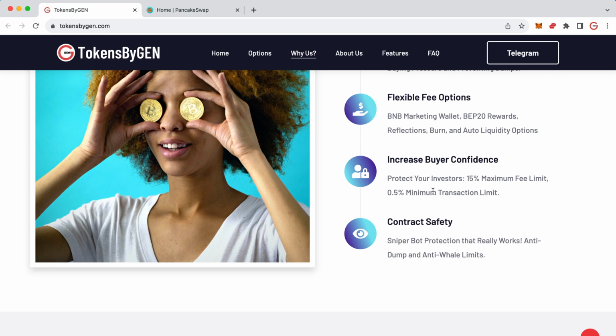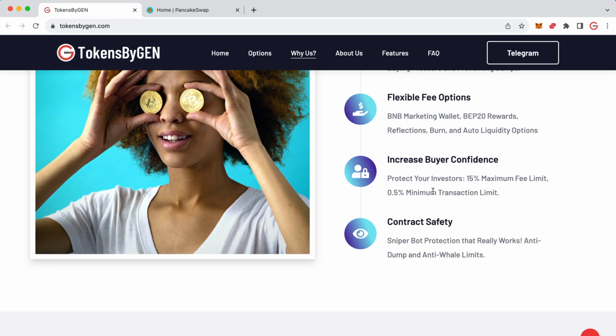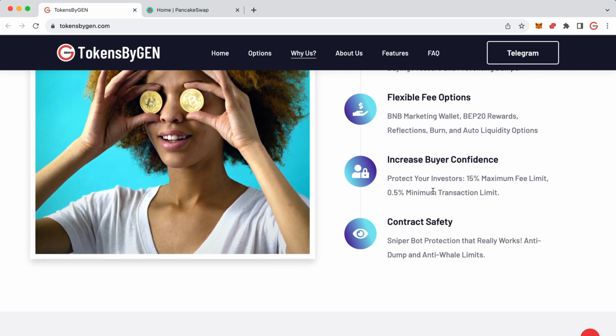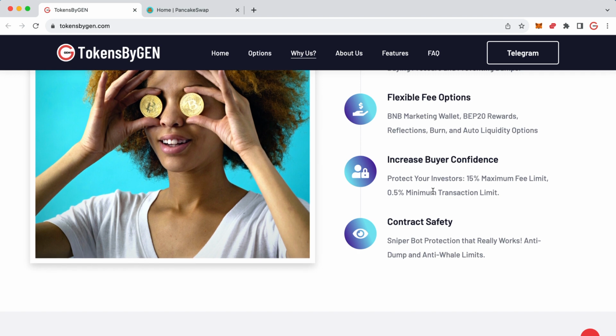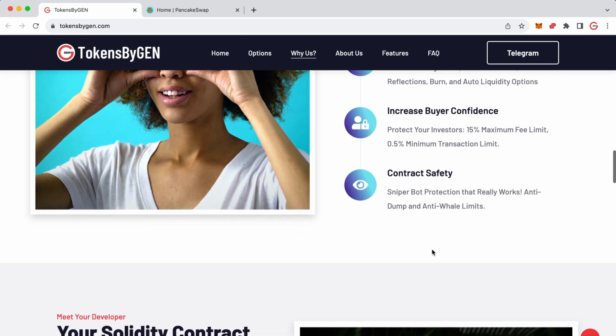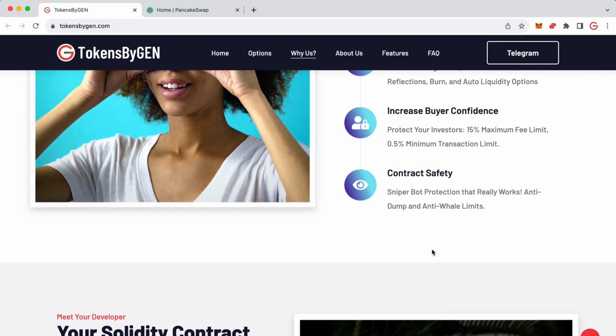We have hard-coded some limits into your contract to protect your buyers and increase your audit score. There is a 50% limit on your buy and your sell fees, and you can also set your maximum transaction and your maximum wallet holding, but we've got a lower threshold on that. So the lowest you can set that is 0.5% of supply. Again, this increases buyer confidence and it also gives you a better audit score. We've also got some really, really sophisticated sniper bot protection that really does work.